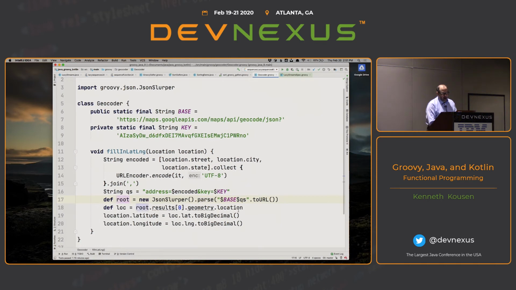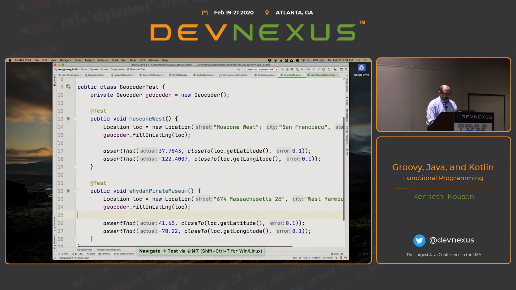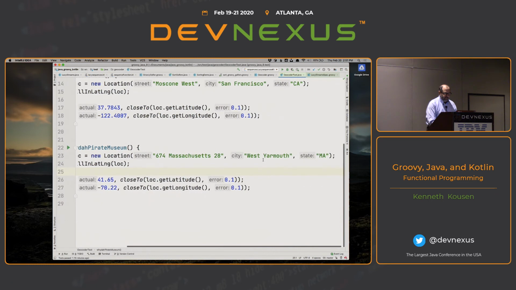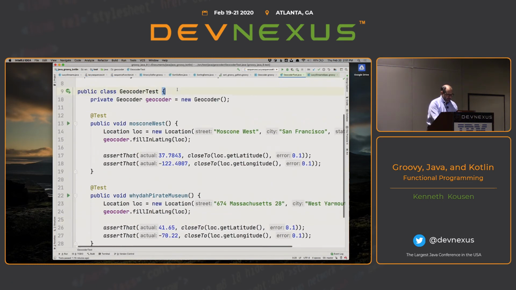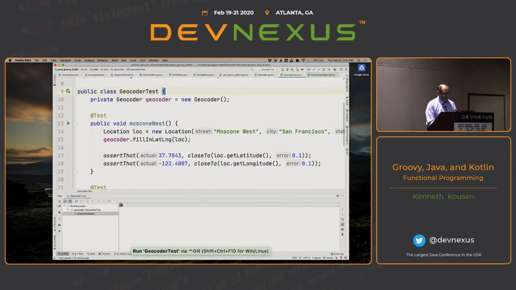So I could just walk the tree, the first result, get the geometry, get the location, and from there I could extract the lat and long. Of course, it's JSON data. They come back as strings, basically. I convert them to big decimals, and if I go look at, I think I have a test for this guy, then I can put in, you know, there's Moscone, and here's the pirate museum, because I have a pirate example coming up later, right? I mean, I don't have any ninja examples, but I do have a pirate example, so coming up there.